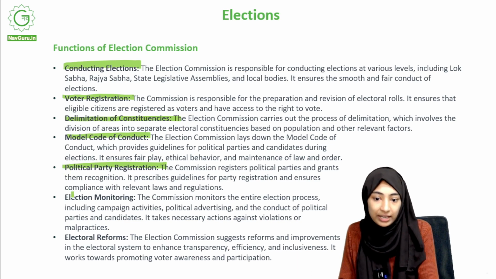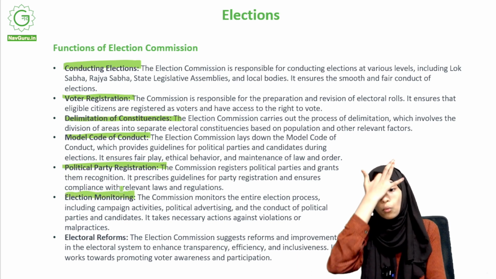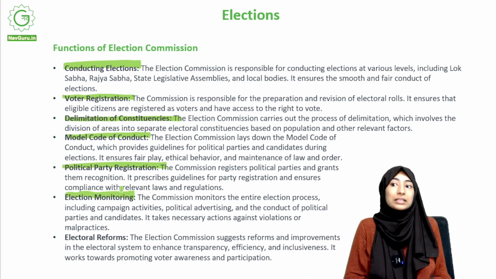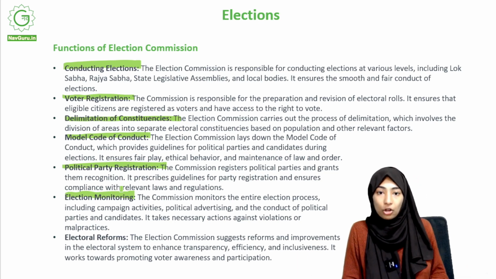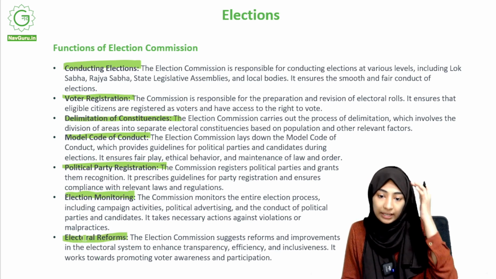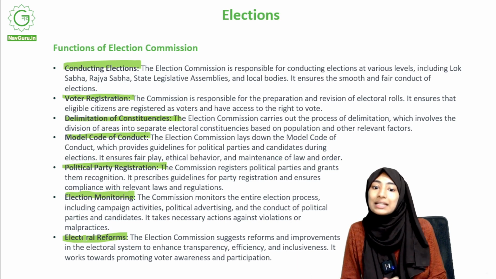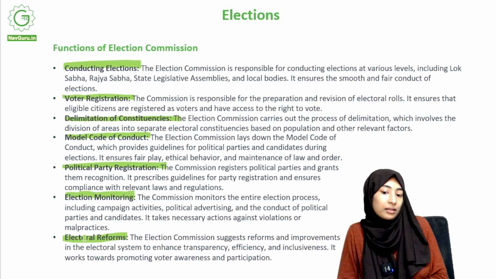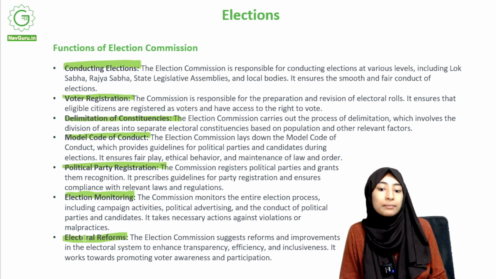So election monitoring is another case. Now we have all of these laws, but you need to make sure that you revise these laws as and when needed. So for that, electoral reforms. So that's basically all of the points that you have. Okay, conducting elections, voter registration, delimitation of constituencies, model code of conduct, political party registration, election monitoring, electoral reforms.